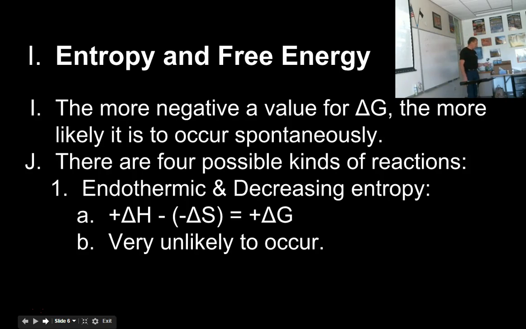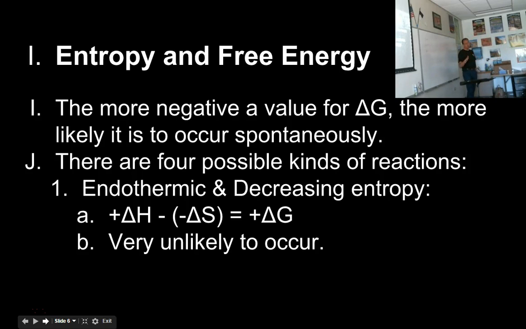As we've been saying, if you ask the question, will this chemical reaction happen, there are two influences. There's the influence of change in heat and the influence of the change in orderliness or randomness. So the more negative your answer for delta G, the more likely that the reaction will occur spontaneously. So if we have a very largely negative delta G, then the reaction is going to happen.